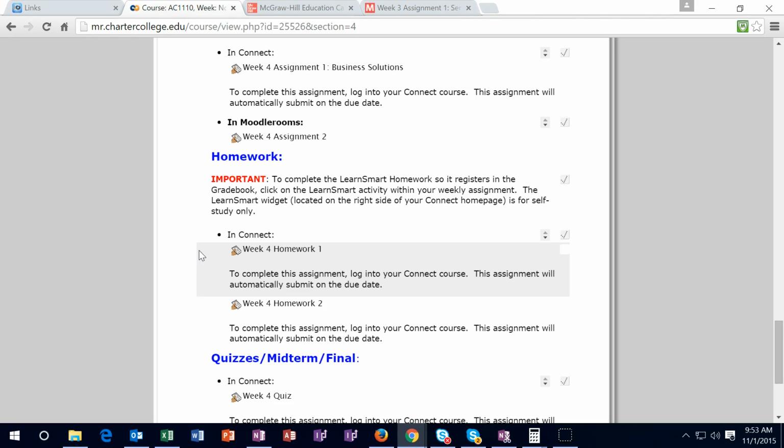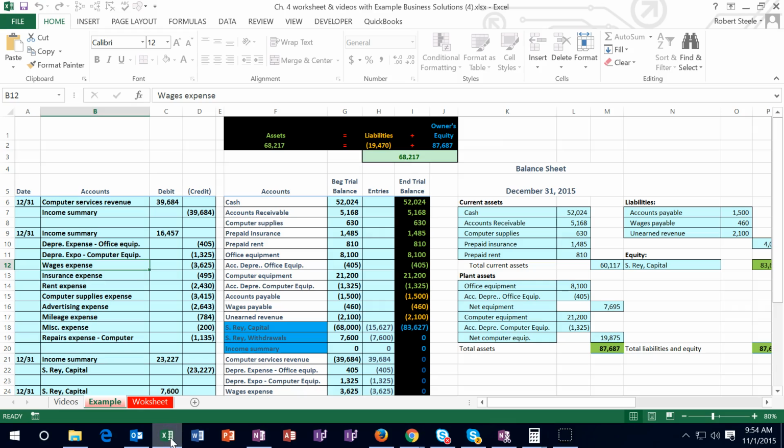Multiple choice questions can be tricky in that they limit information, and the way to get good at either type of format is to just practice them. So how do you practice for the quiz? I'd really practice for the quiz by doing the Learnsmarts, because that's the format in which they'll try to remove information. And while you do that, while you learn those, I would have something open like these longer problems.